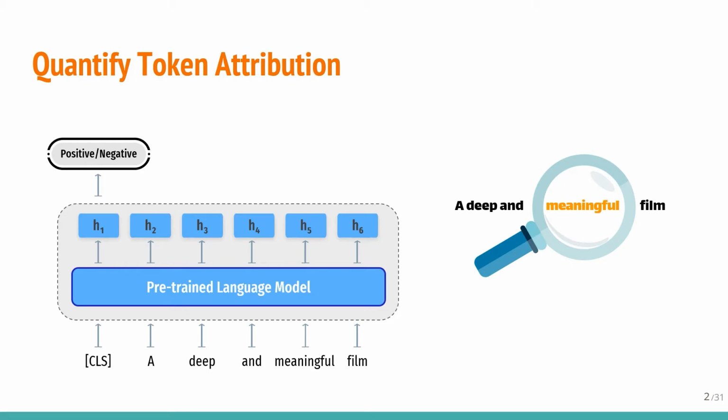For instance, here we have the sentence "a deep and meaningful film," and the model should decide whether the sentence is positive or negative. Intuitively, we expected it to pay more attention to positive words like meaningful. In this work, we introduce a novel token attribution analysis method to quantify these attributions accurately.